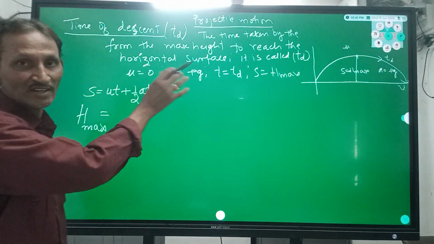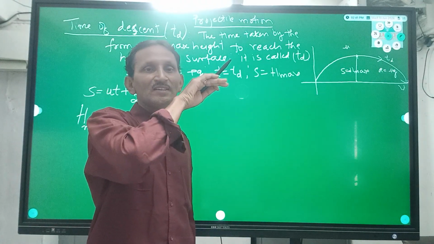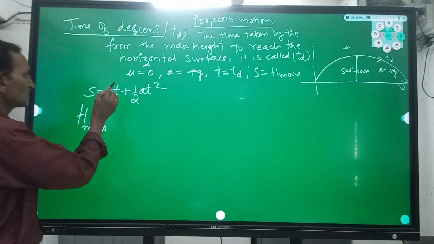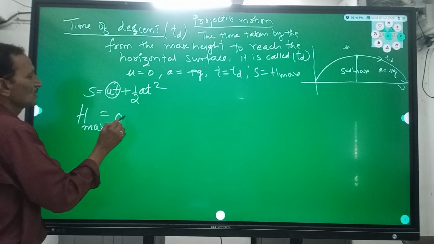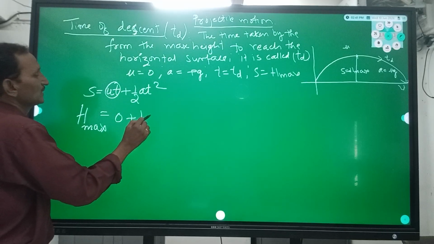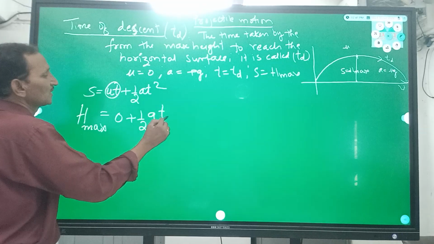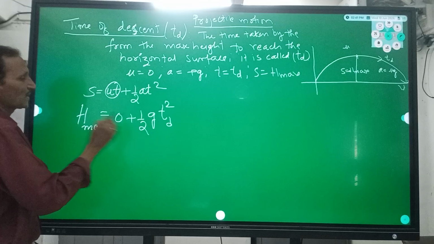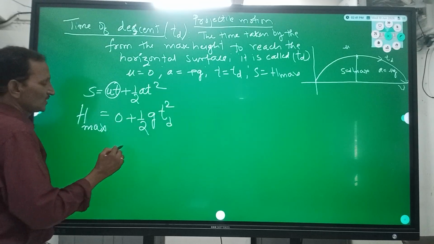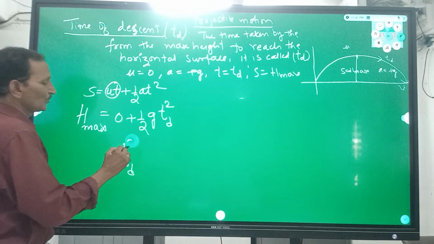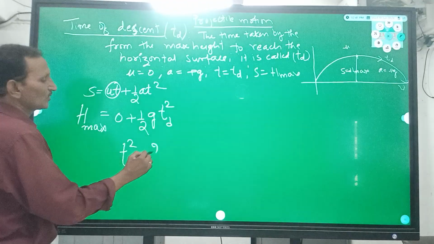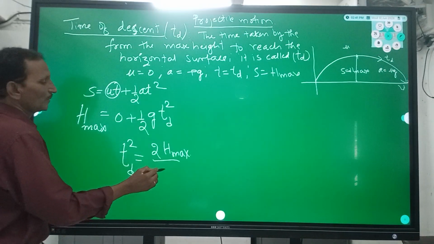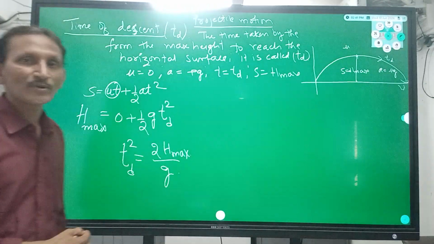The body has 0 velocity starting from the highest point. The final velocity from the time of ascent has been converted into initial velocity. So the term ut is completely 0, plus half g td square. Now cross multiply to separate td: time of descent square is equal to 2h maximum by g, with 2 in the numerator and g in the denominator.